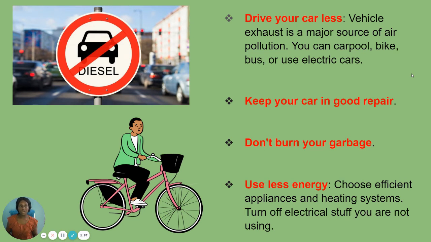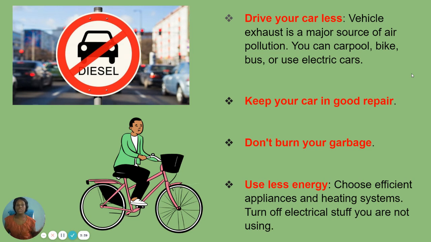You can 1. Drive your car less. Vehicle exhaust is a major source of air pollution. Therefore, you can carpool, bike, use the bus system, or use electric cars. You can use less diesel fuel cars. Number 2. Keep your car in good repair. The worse condition or the older your car is, you will see that your exhaust, your engines, and other things that give off those pollutants are becoming more and more common where you see those problems. So you want to keep your car in good repair or keep your car new.